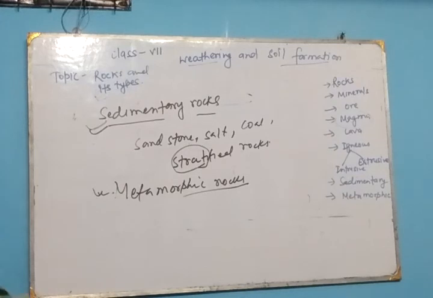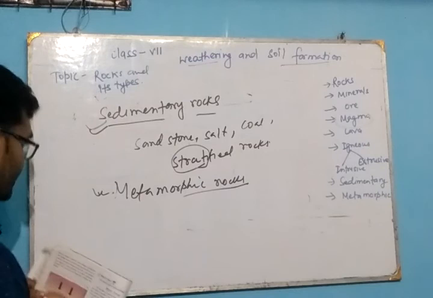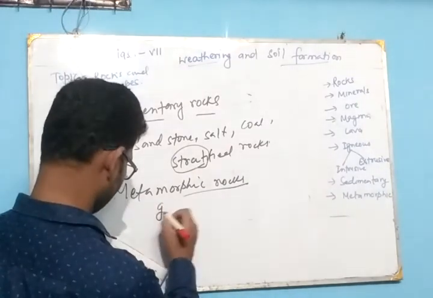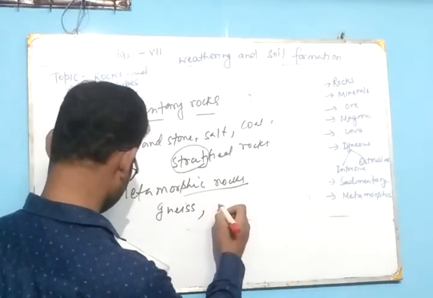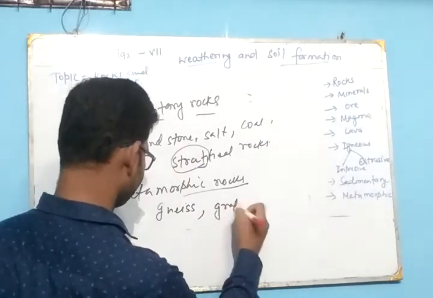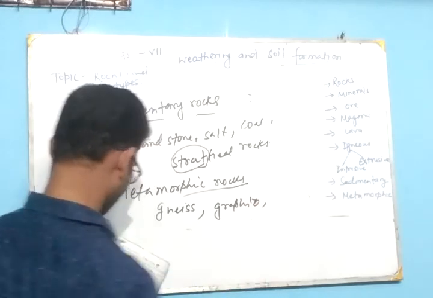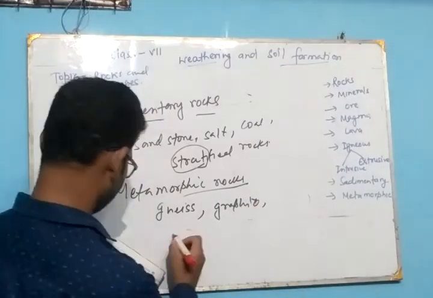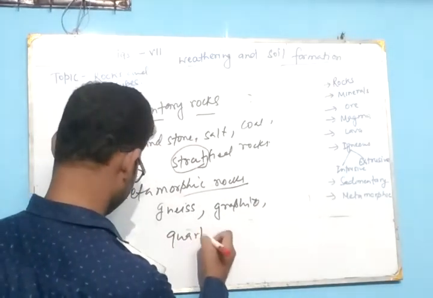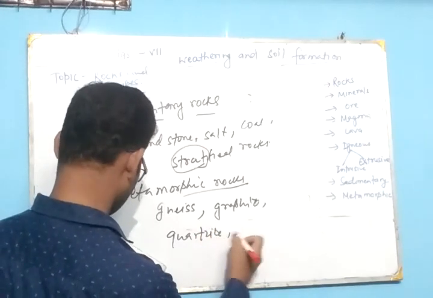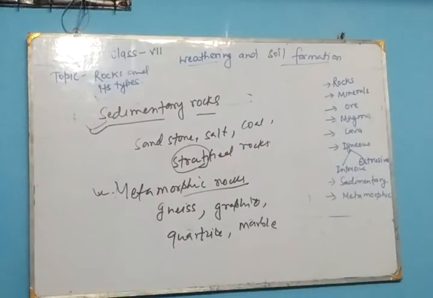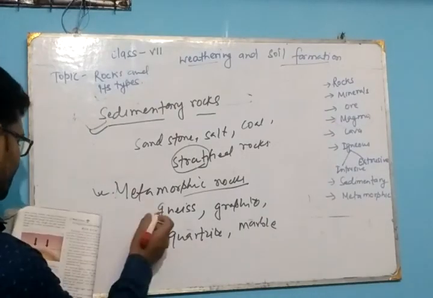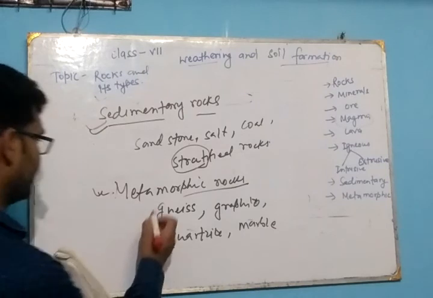The examples of the metamorphic rocks are gneiss, graphite, quartzite, marble. These are the examples of the metamorphic rock, and this gneiss is formed by the